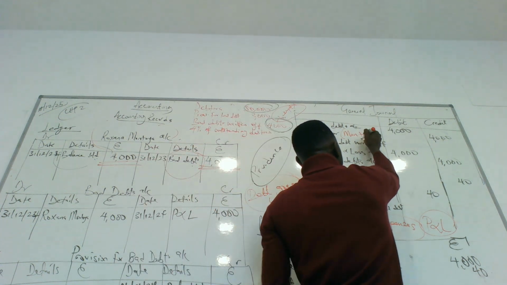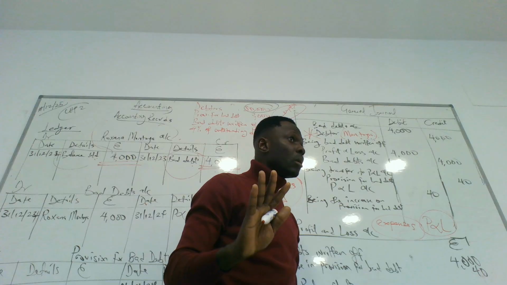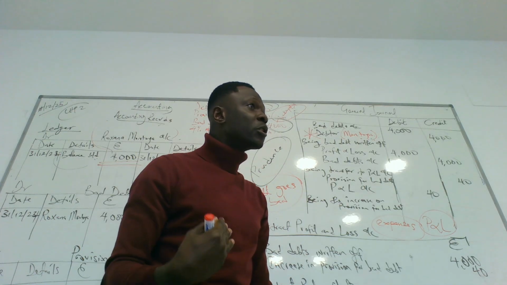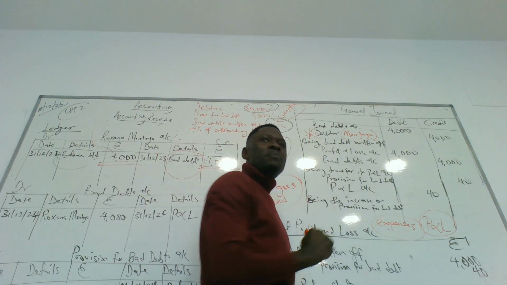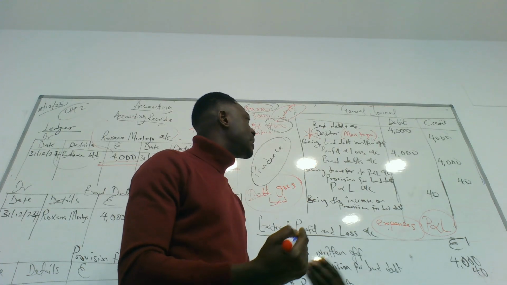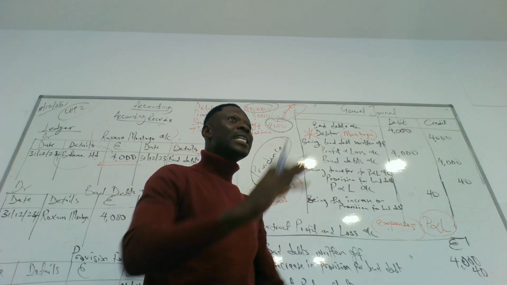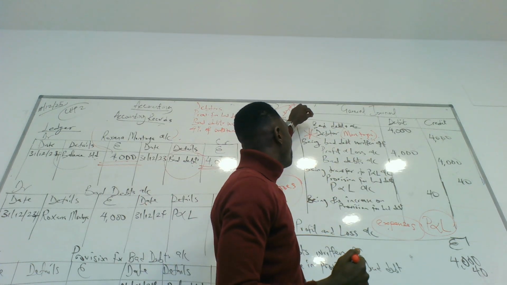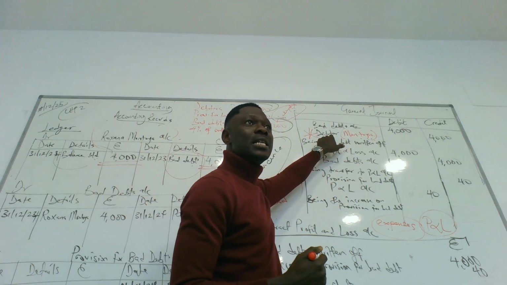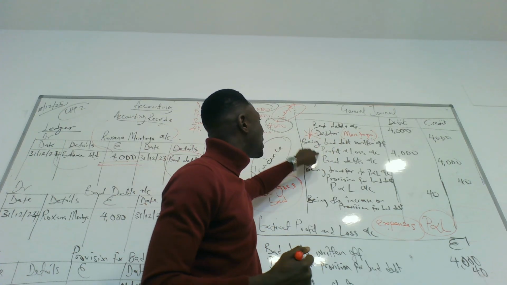Because this situation means the business is paying instead of Montoya, yes or no? Okay? If the business is paying instead of Montoya, it becomes an expense for the business. Profit or loss. Where do you record expenses? You record expenses in the profit or loss account. That is why when we are transferring bad debt, we don't transfer debtors anymore. We transfer to profit and loss, because this is an expense now.